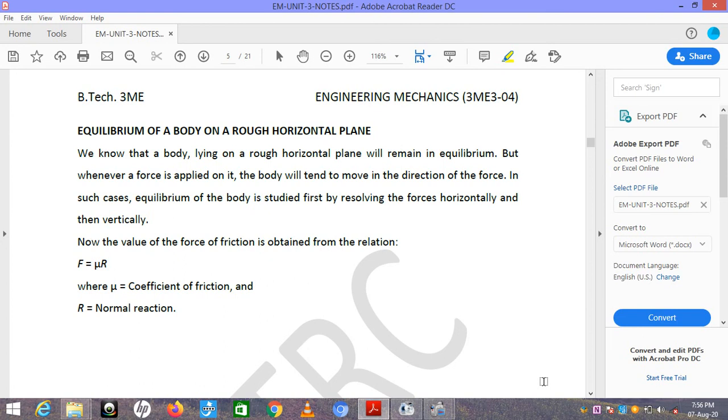Now the value of the force of friction is obtained from the relation, as we studied in the previous lecture. A force of friction F is equal to mu into R, where mu is the coefficient of friction and R is the normal reaction.